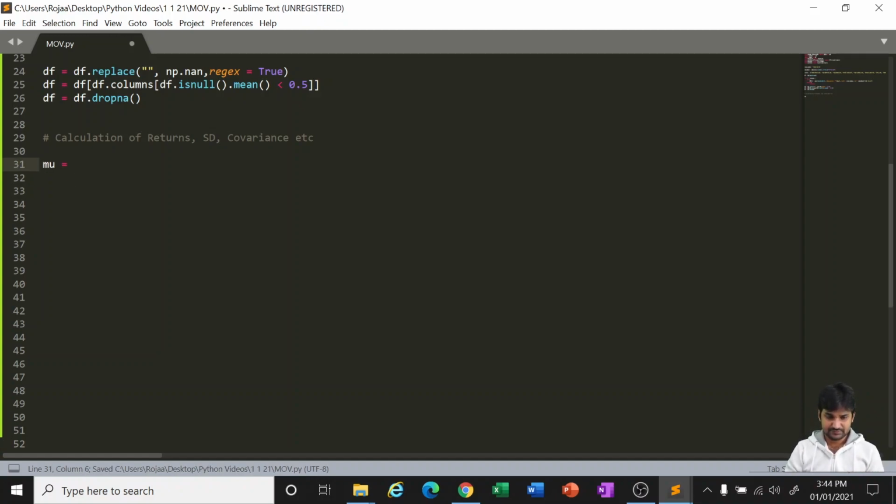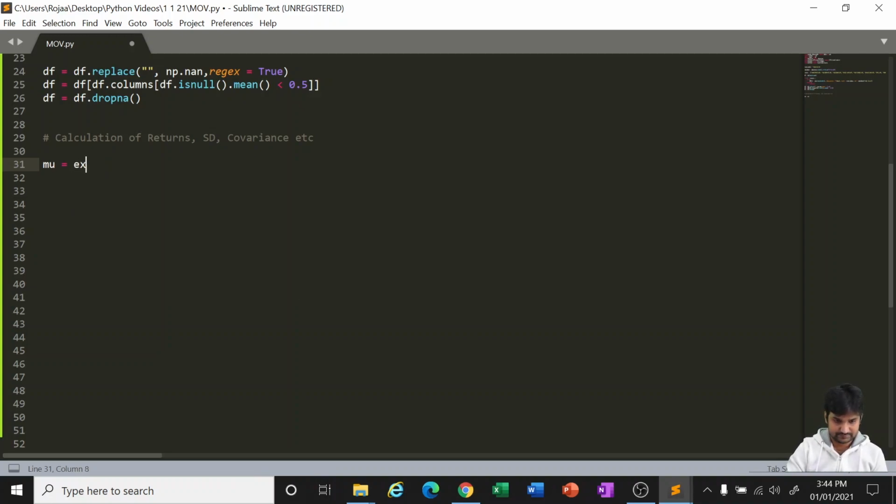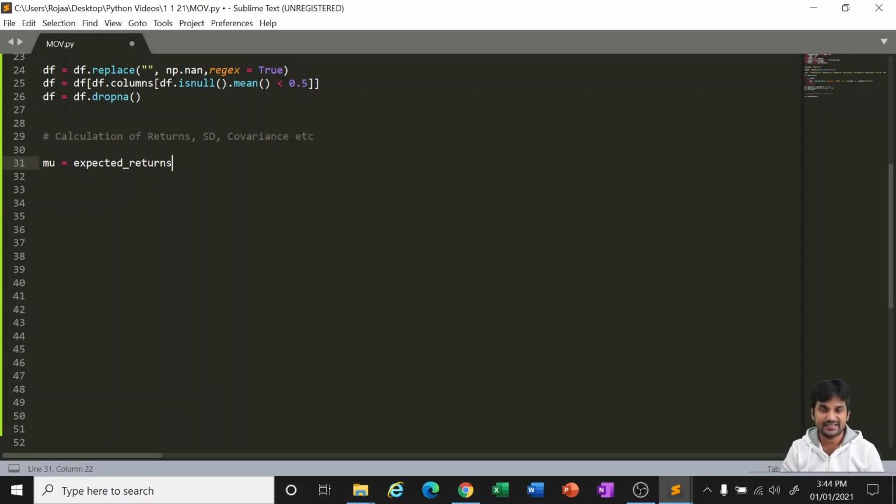The mean returns is equal to expected returns, here also it should be a small e, expected returns dot mean underscore historical returns. So this is a class which we are calling for